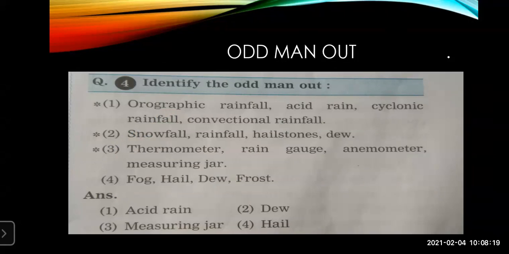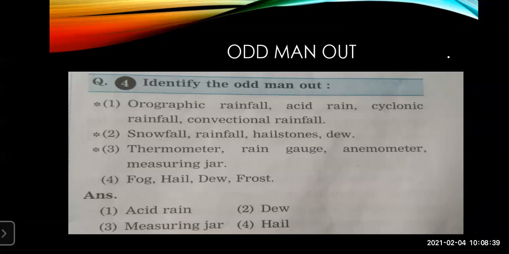Now, match the pairs can be asked in different ways. They can be asked in the match the column form also. Examples of that type are many, and I'll show you afterwards. Now, this can be asked even in the form of odd man out.